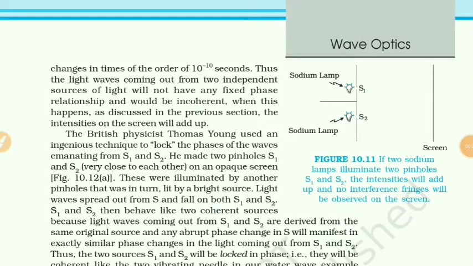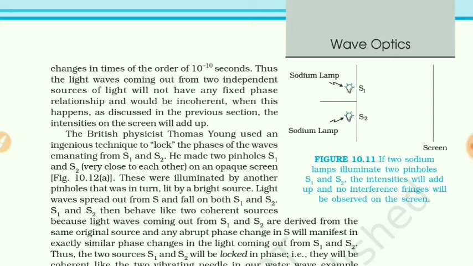Now students, to observe interference fringes practically, a monochromatic light source is used because a multichromatic light source will not produce an interference pattern. Example, sunlight.